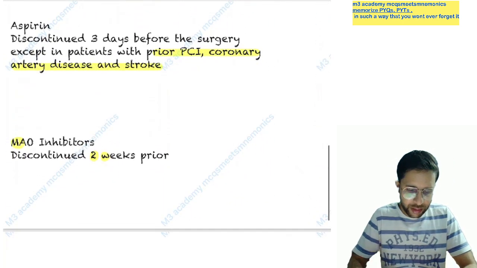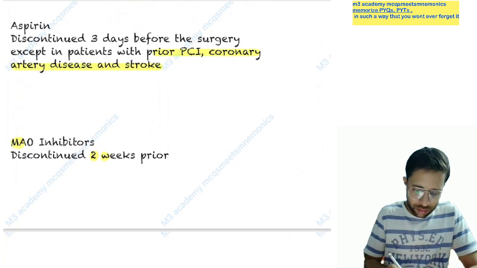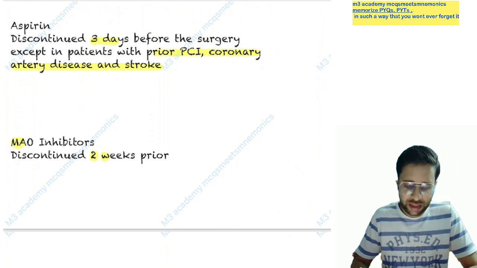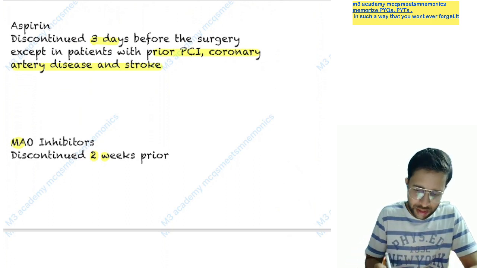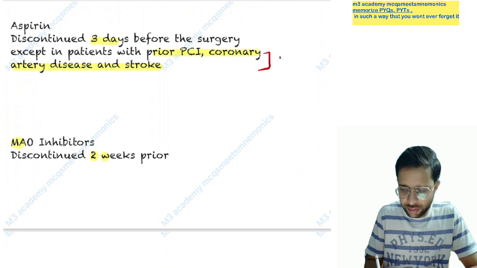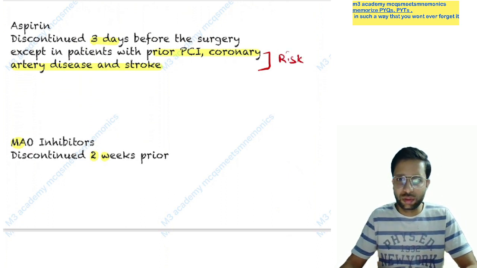Now, aspirin should be discontinued 3 days before the surgery, except in PCI or coronary artery disease or stroke, because this is a high risk condition, there is a high mortality, so we continue. Yes, the risk is quite high here, so we will continue aspirin.